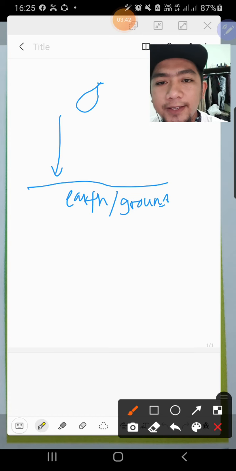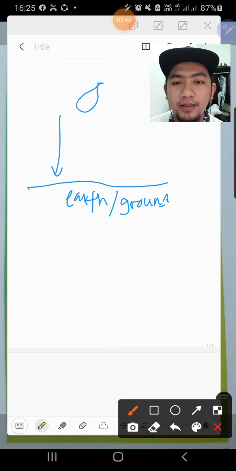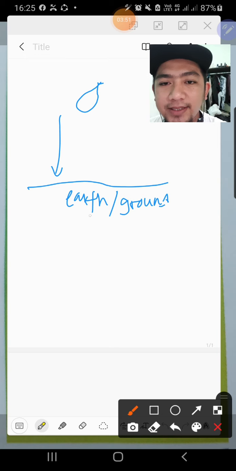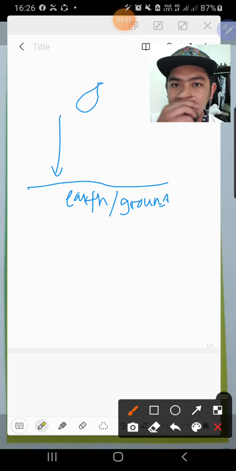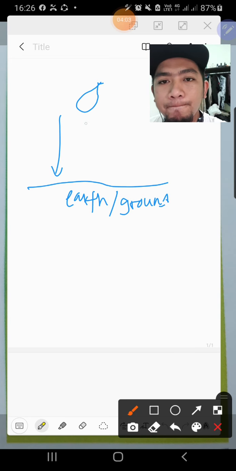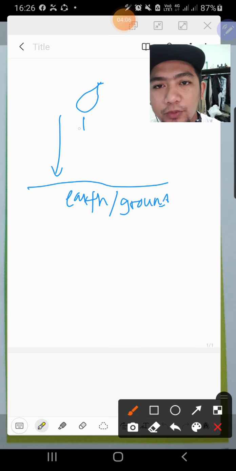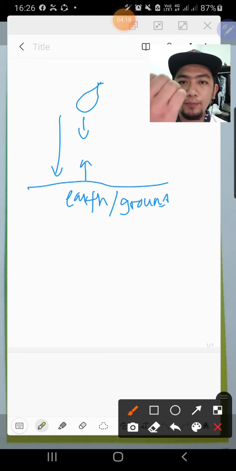Actually leaf and earth experience the gravitational force, but when we consider the mass, the earth's mass is larger than the mass of the leaf. That's why they are pulled towards the ground. Actually the leaf also pulls the earth and the earth pulls the leaf, but the earth has a larger mass, that's why it can pull the leaf towards the ground. It's because of the mass.